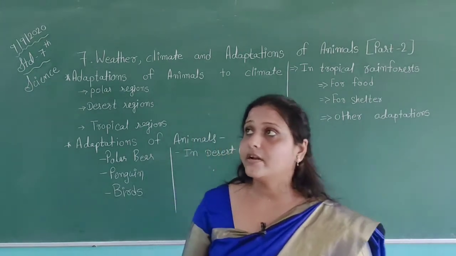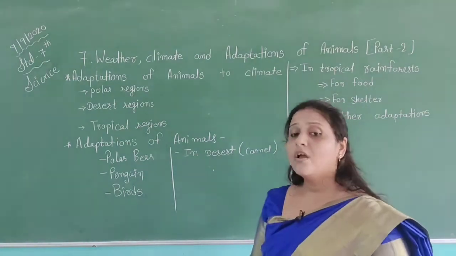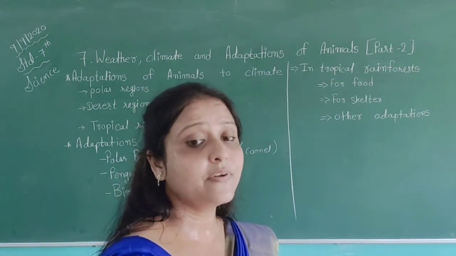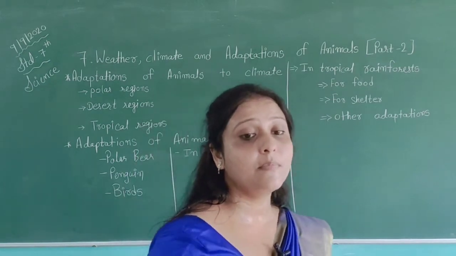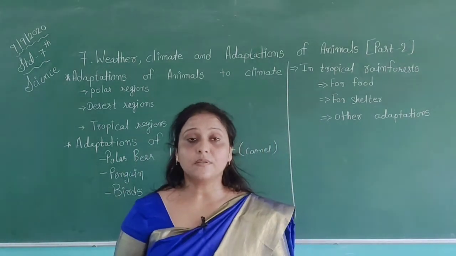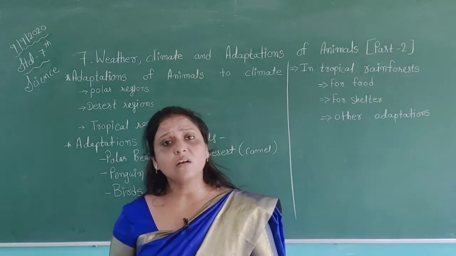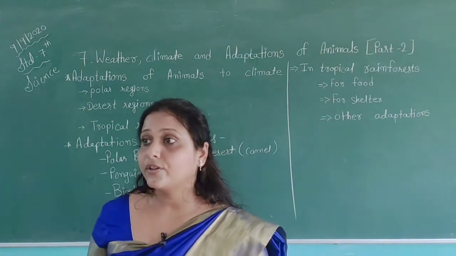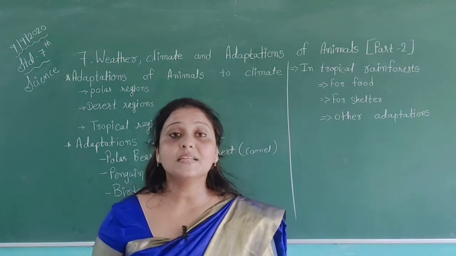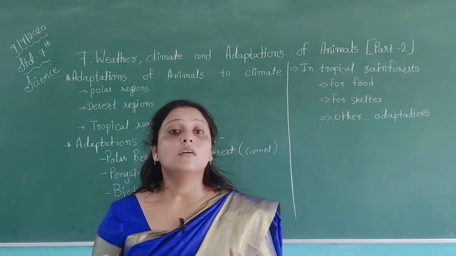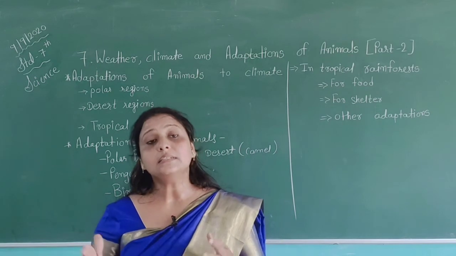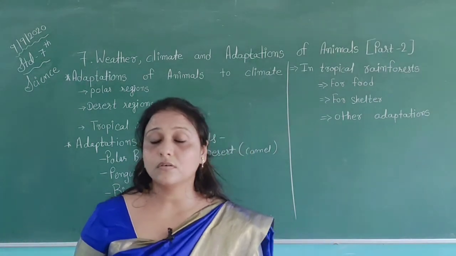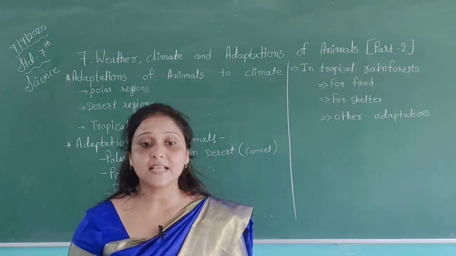Then other adaptations. In animals, we also have some other types of adaptations. We can see different types of adaptations are available. For example, camouflage. They can mix their body color with their surrounding areas. As the camel has a brown color, it can mix itself with the color of the sand and protect itself.